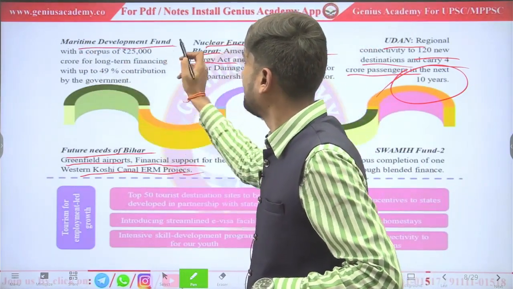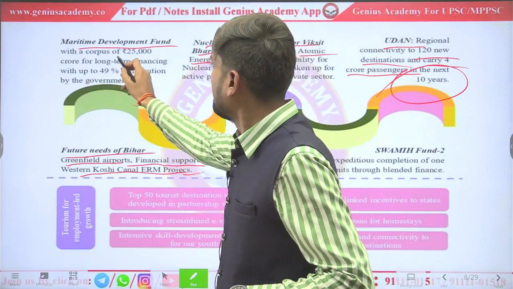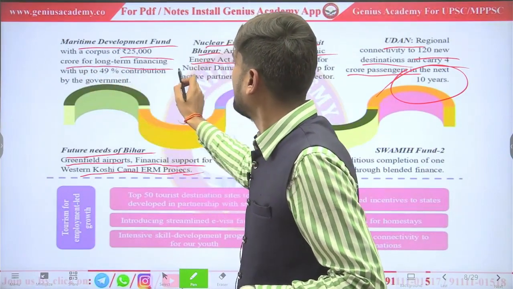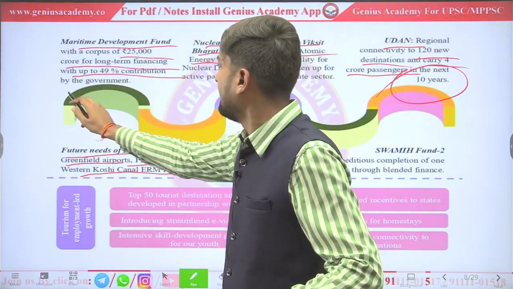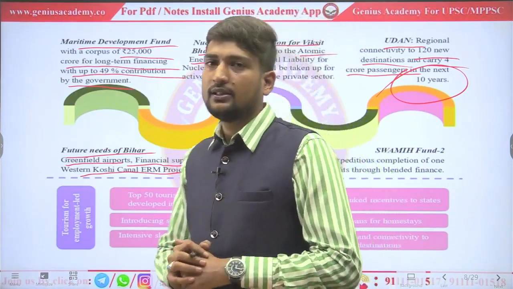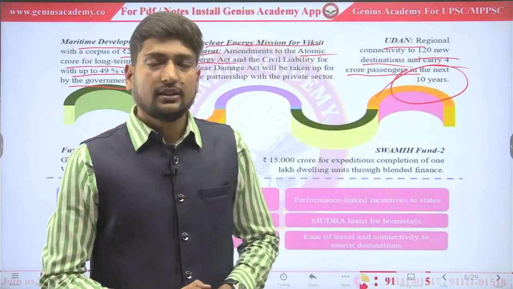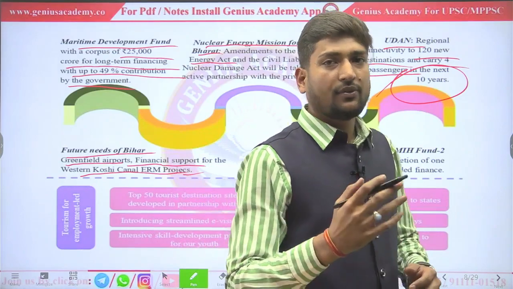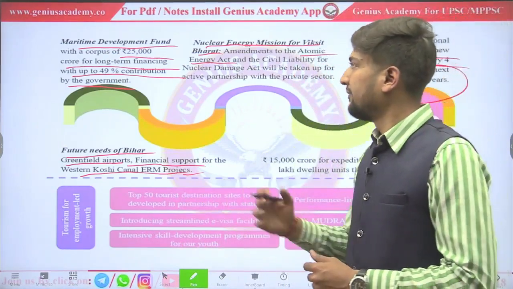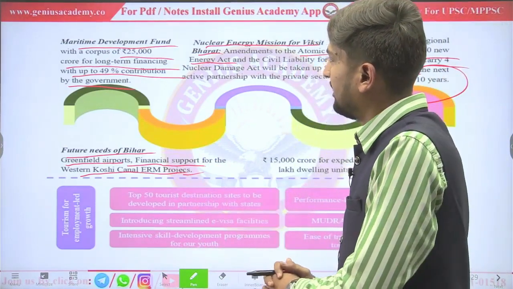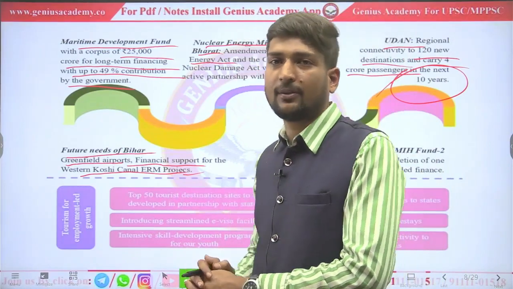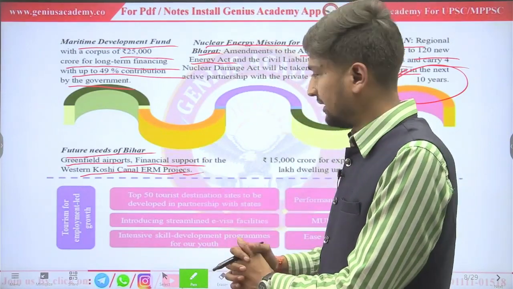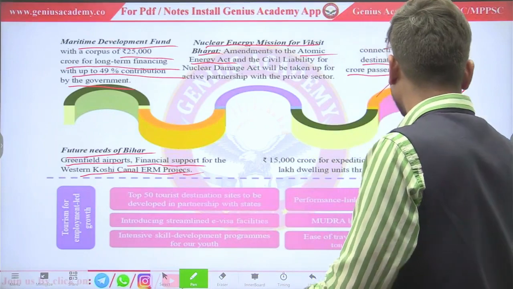Maritime development funds with about 25,000 crore for long-term financing with about 49% contribution by the government. Central government will provide 49% in that fund to the state. Why? For the maritime development of that particular state.